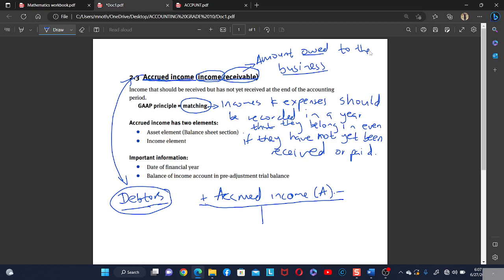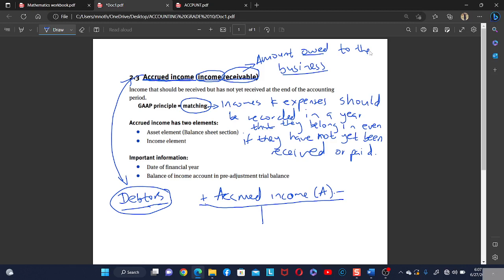So what is supposed to happen is, if ever there is information that is telling us that there is a certain amount that was not recorded in the financial year, which is an income, but then it belongs in the financial year, this means that we need to come here to the accrued income and record it.